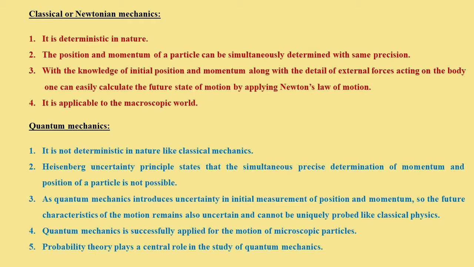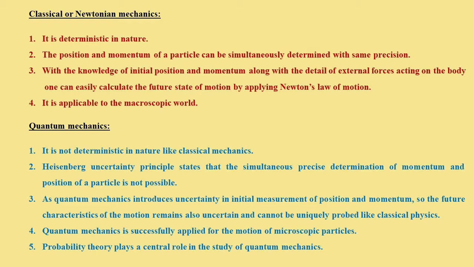First of all, classical or Newtonian mechanics. As we know, it is deterministic in nature, and deterministic means that at a particular instant of time, the position and momentum of a particle can be simultaneously determined with equal precision. That is, you can measure the position as well as the momentum of a body at a particular time simultaneously with the same precision.